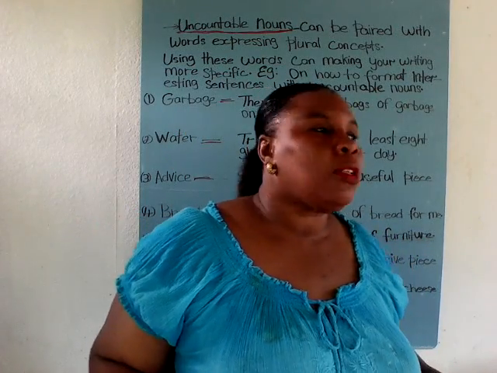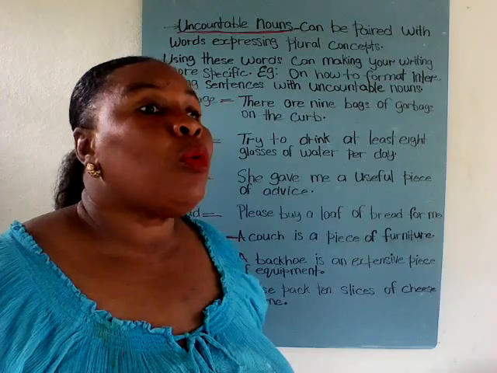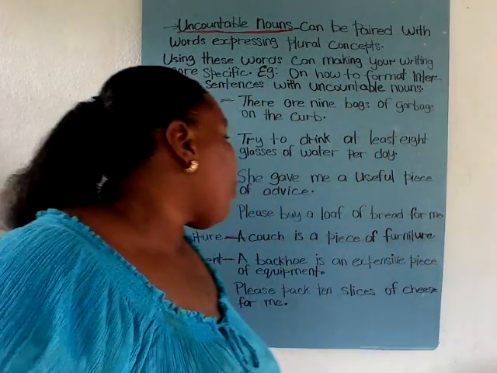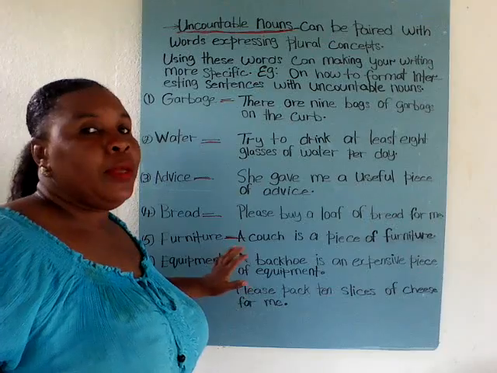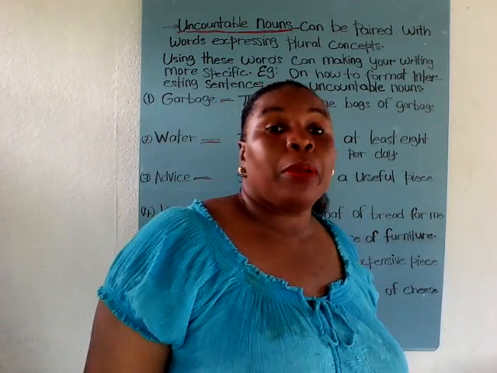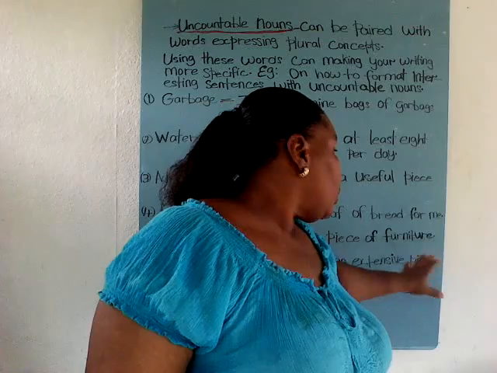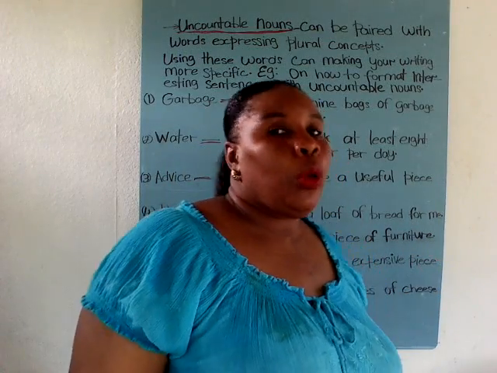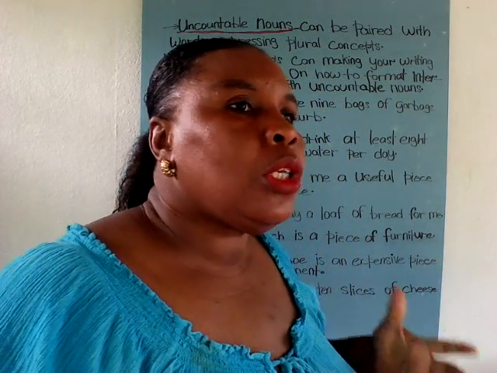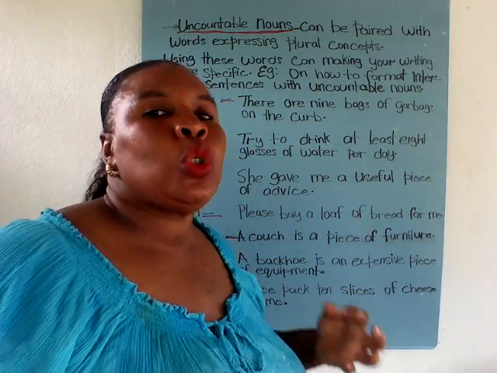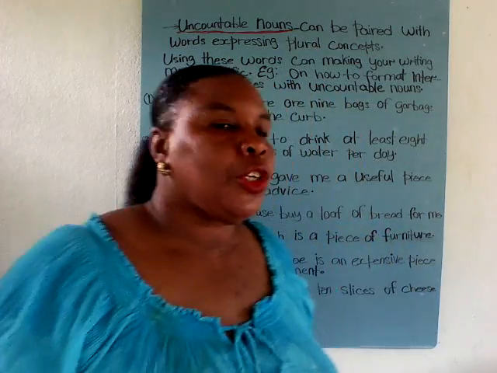Or the movers have moved 8 pieces of furniture from your house today. All right, so furniture by itself is uncountable, but pieces of furniture is countable, and you do not use S with furniture. Okay, you do not use S with furniture. So you say a piece or 2 pieces of furniture.